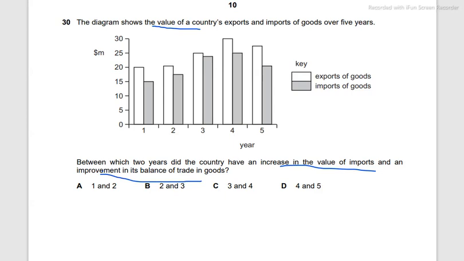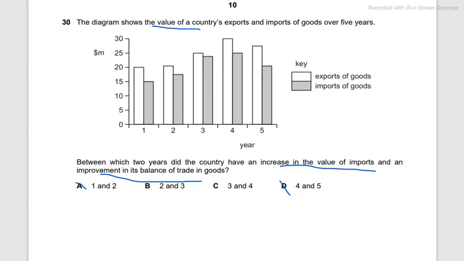So we have to calculate the balance of trade as well as observe an increase in the value of imports. Here the value of imports is decreasing, so 4 and 5 is not the answer. For 1 and 2, the value of imports is increasing. However, if we calculate the balance of trade, the difference between exports and imports is greater here and lesser here. So there is not an improvement, but the other way around. So A is not the answer as well.